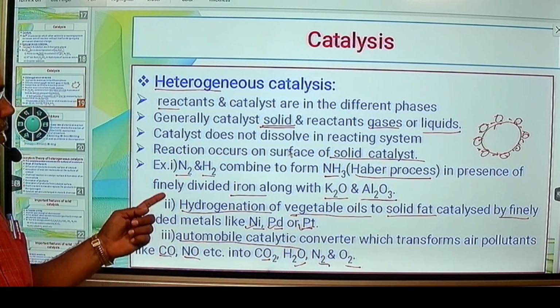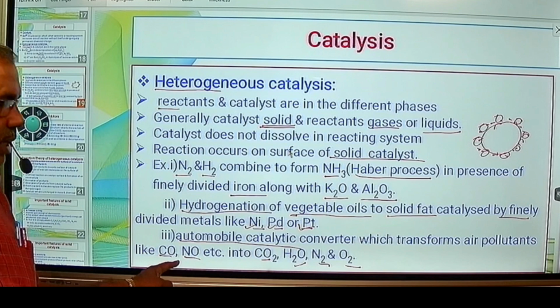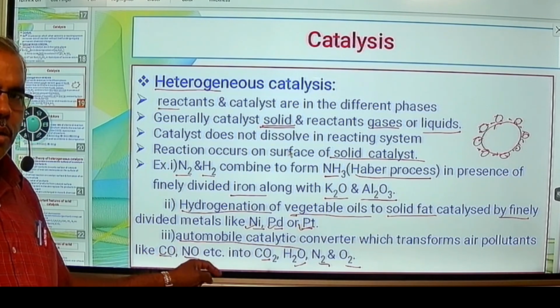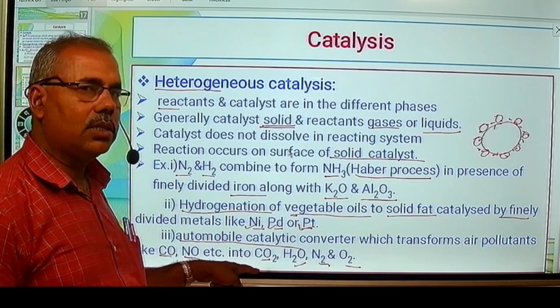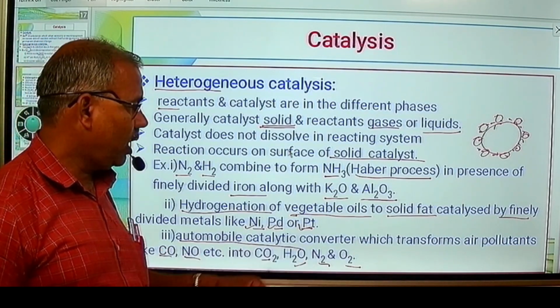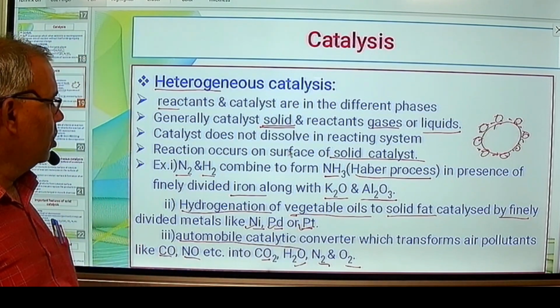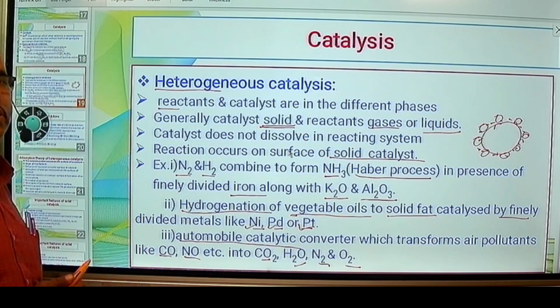It converts the air pollutants, gases polluting air, carbon monoxide or nitric oxide, into other gases, carbon dioxide, water vapors, dinitrogen gas, dioxygen gas, and so on. So these are certain examples of heterogeneous catalysis.